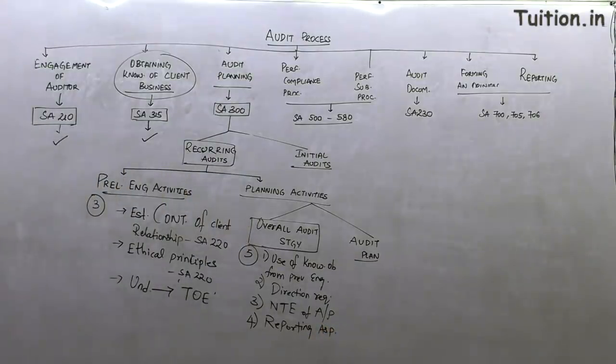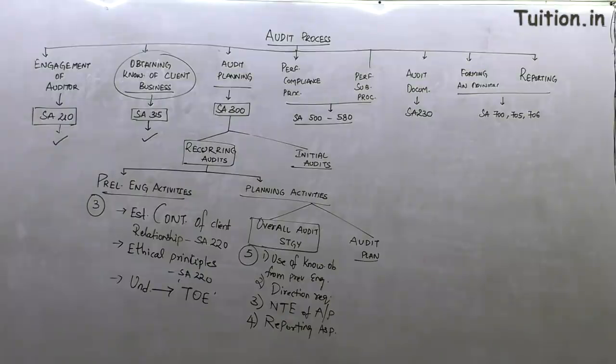We are running short of space, but basically that is what you are supposed to understand in these points. Let me repeat. Are we using any knowledge of the past gathered in our previous audits? Then what directions are to be given for doing the audit?